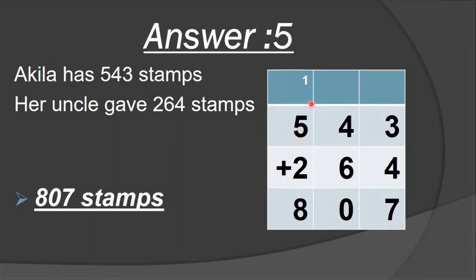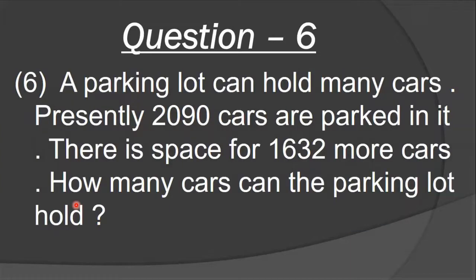Then after, 5 plus 1, 6. 6 plus 2, how many students? 8. So what answer comes? 807. So in total Akila has 807 stamps. Understood, all students? Now we move on to question number 6.